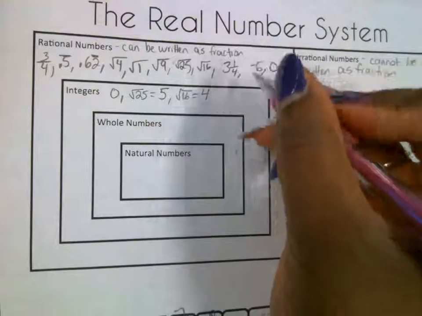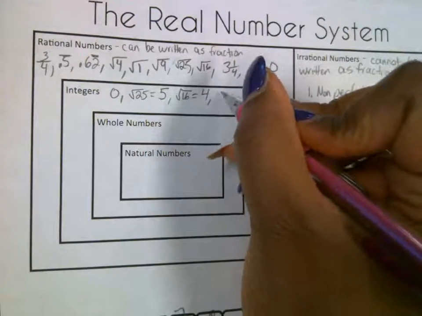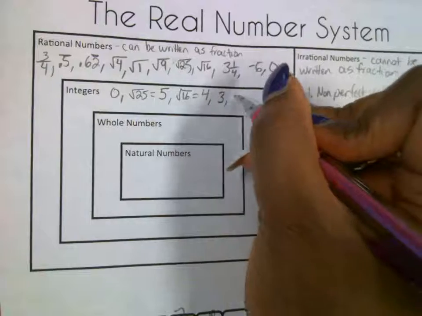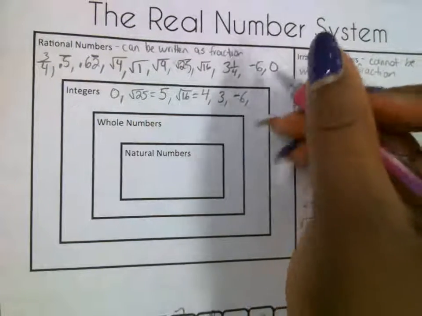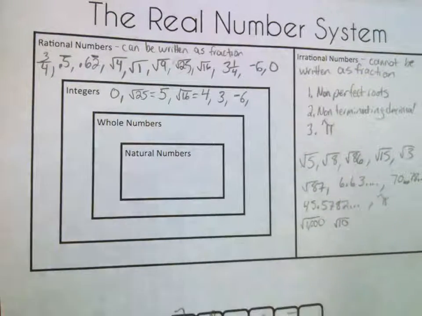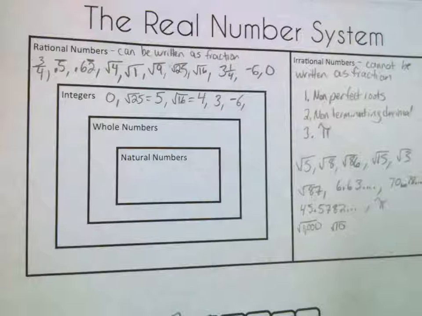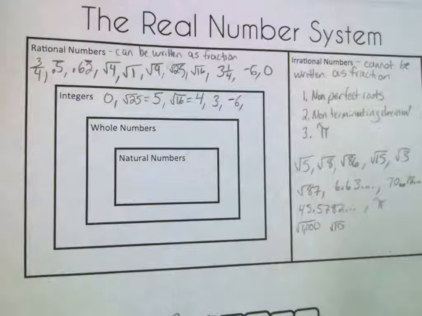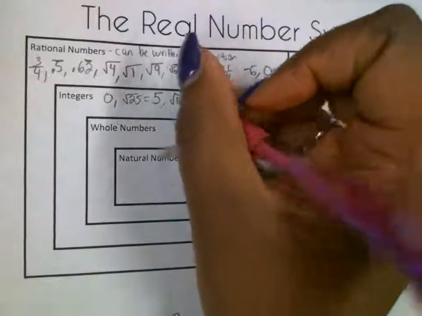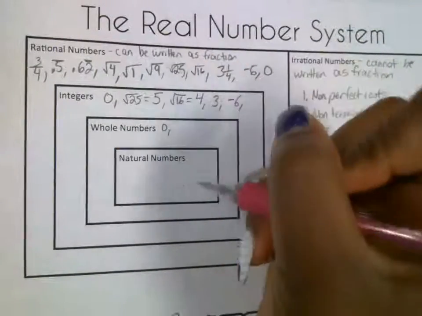All right. So we got positive 3, negative 6. Positive, negative numbers, as long as they don't have fractions or decimals attached. Positive numbers, negative numbers, and 0. No fractions, no decimals. Whole numbers. A whole number can be 0 also.